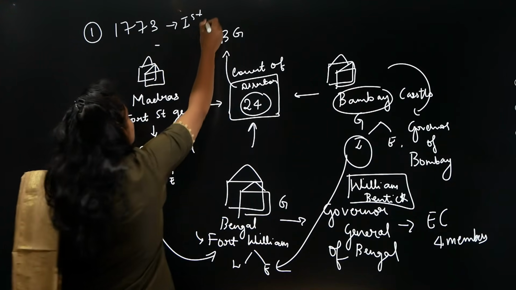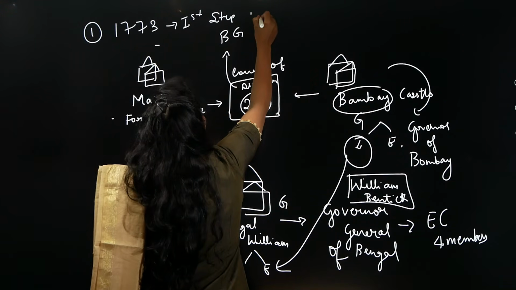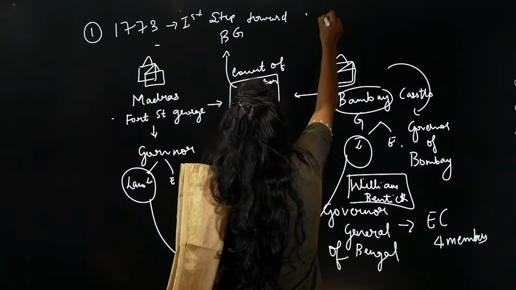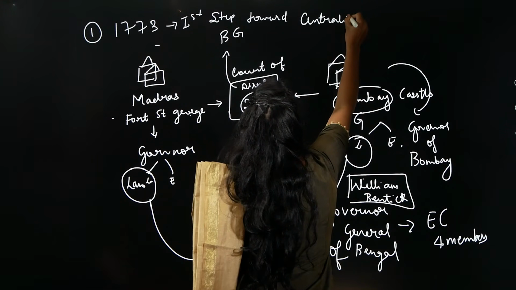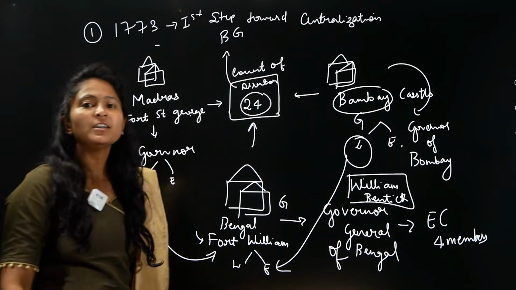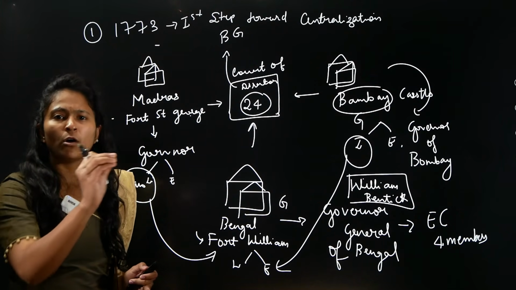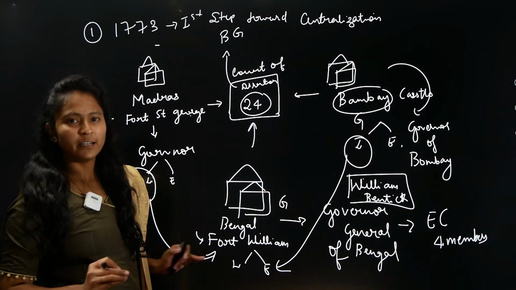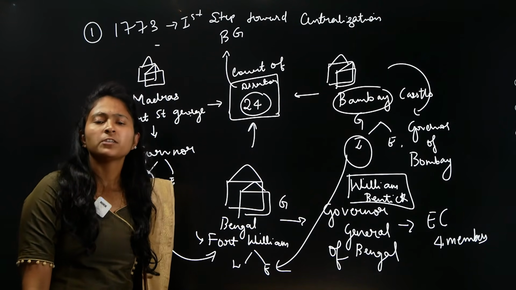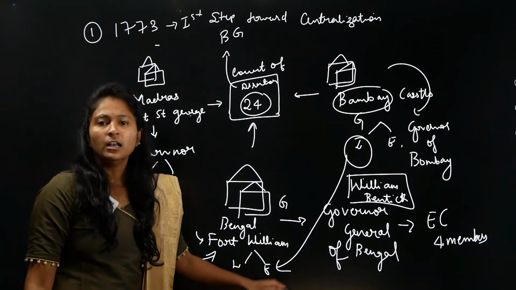That is why it is called the first step towards centralization. It is actually a baby walking, you can say, a first step towards centralization.